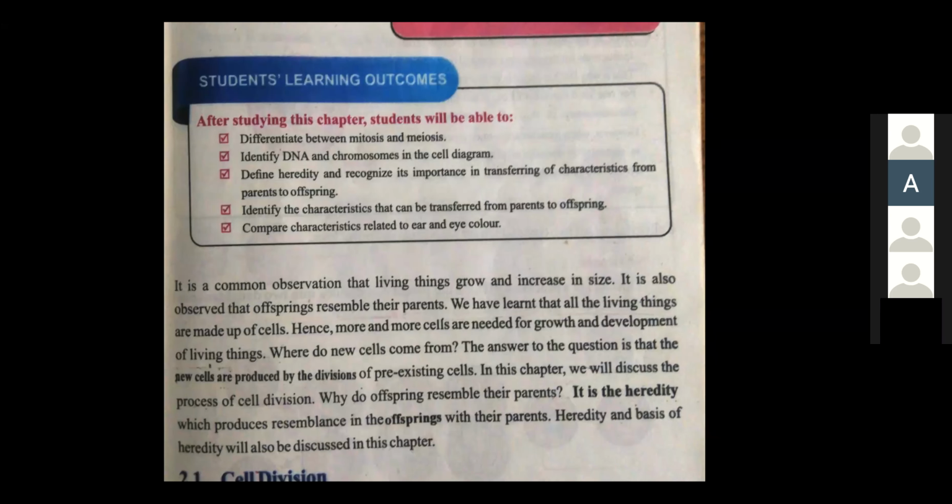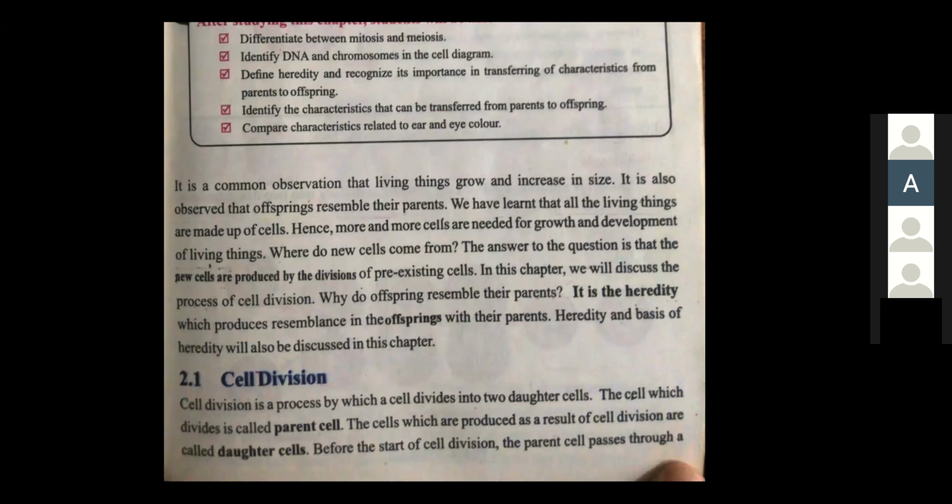Why do offsprings resemble their parents? Offspring means the children, means why you are resembling your parents. It is the heredity which produces resemblance in the offsprings with their parents. This is the answer if it comes, why do offsprings resemble their parents? The answer is over here. Heredity and basis of heredity will also be discussed in the chapter.